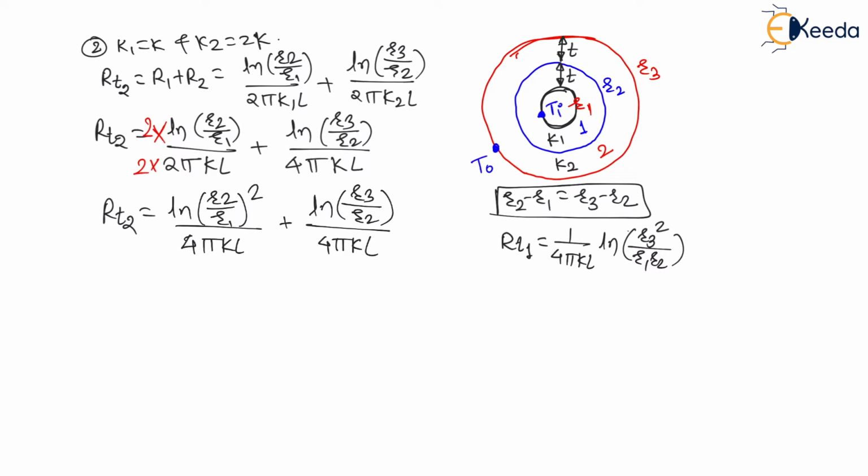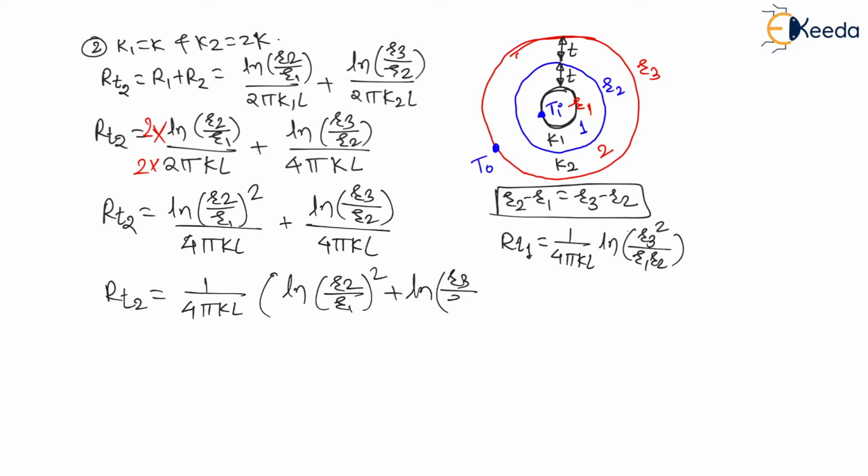Now let us consider 4 pi KL common. Therefore, R total in the second case will be equal to 1 upon 4 pi KL in bracket, ln of (R2 divided by R1) whole square plus ln of R3 divided by R2. Right. Again, log A plus log B is nothing but log of A into B, sorry. So let us use this property.